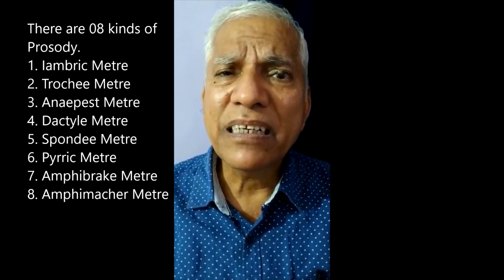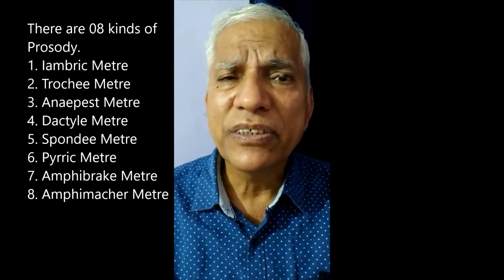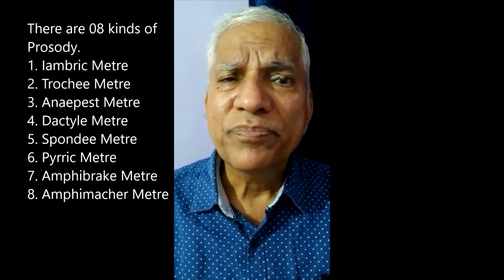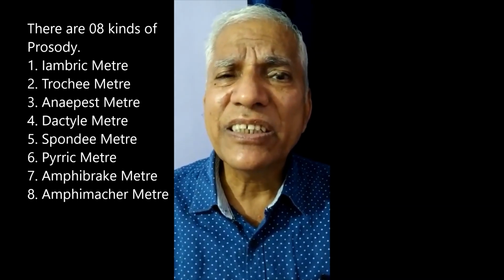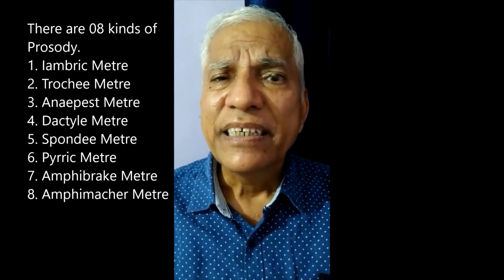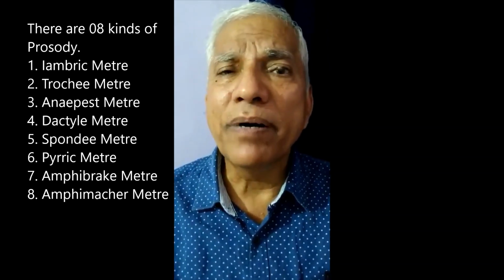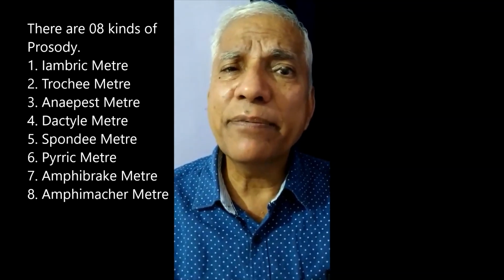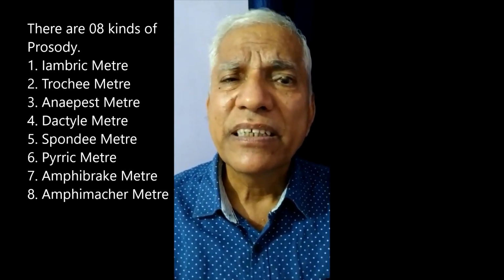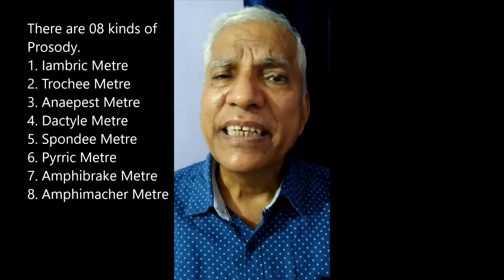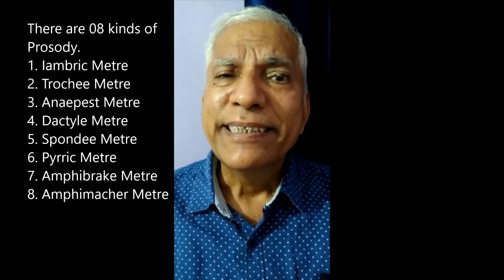If there are two syllables with an unstressed and a stressed pattern, it will be iambus. If the pattern is reverse to it, accented and unaccented, it will become trochee.